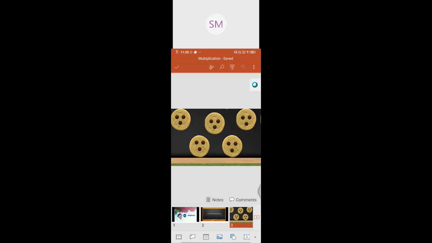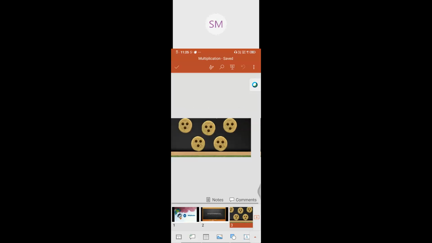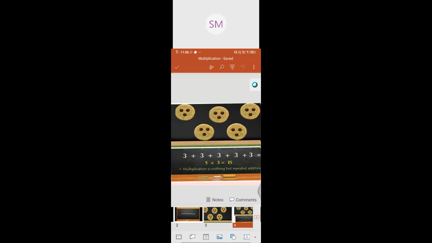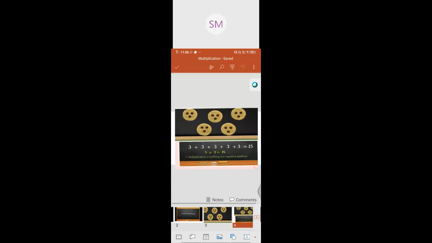Can you count and tell me how many chocolate chips there are altogether? The answer is 15 chocolate chips.